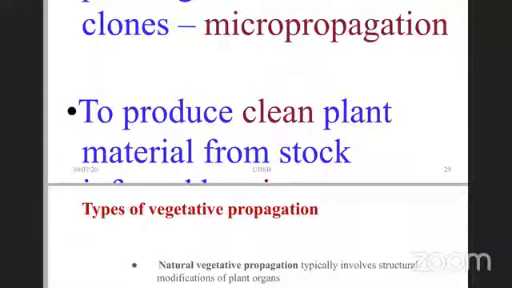The commercial production of plants used for potting, landscape, florist, and all floriculture purposes, this particular technique can be used very nicely, and in fact is being used. Other applications: large-scale growth of plant cells in liquid media, that is in bioreactors, for the production of plant-derived secondary metabolites and recombinant proteins is another very important application of plant tissue culture in the biopharmaceutical industry. And then to conserve rare and endangered plant species is another application.